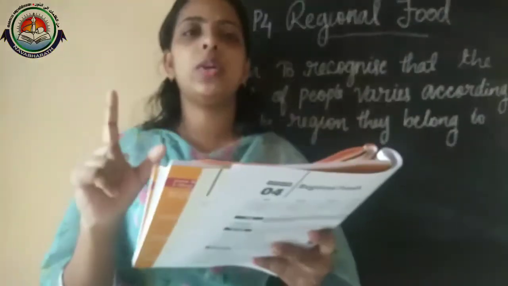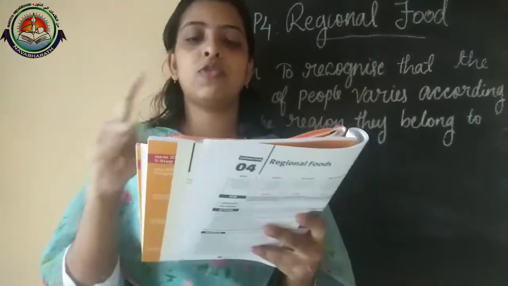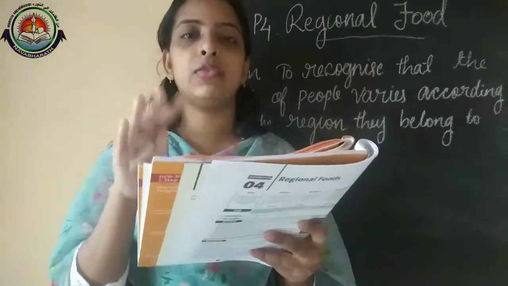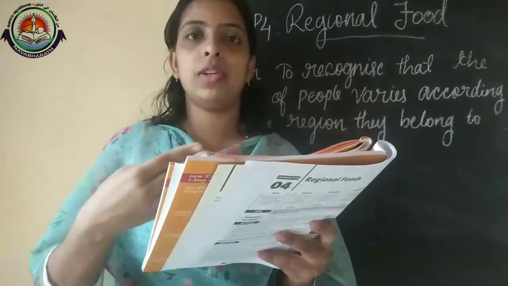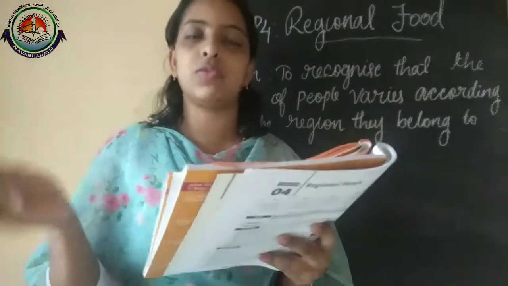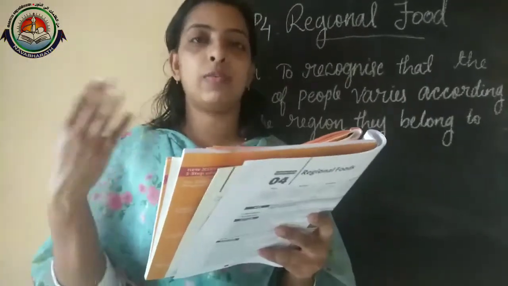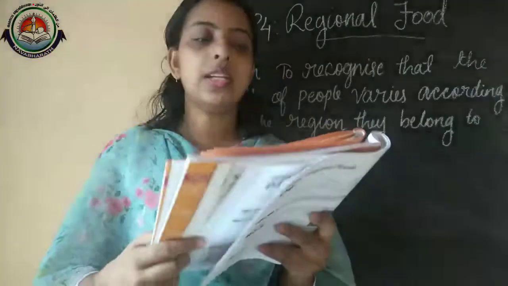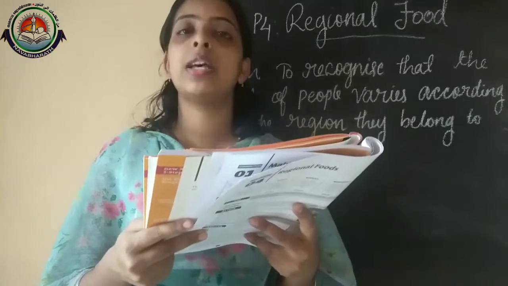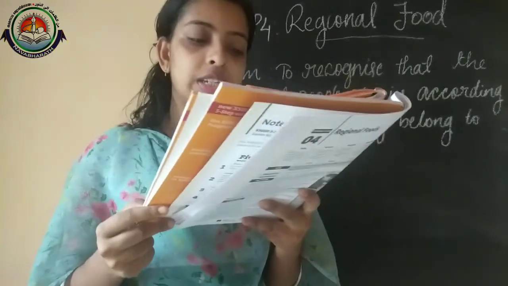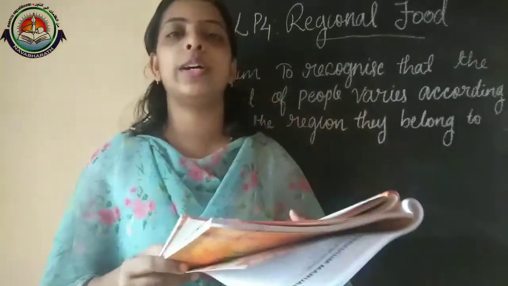We need to write only the place where these foods belong. No need of writing the food name. You only need to write the place, meaning which states of India these foods are available or popular. First one is Bengal, second one is South India, third one is Maharashtra, and fourth one is North India.